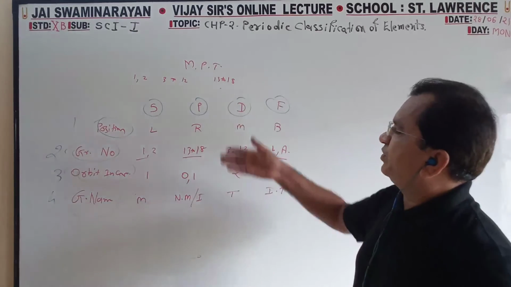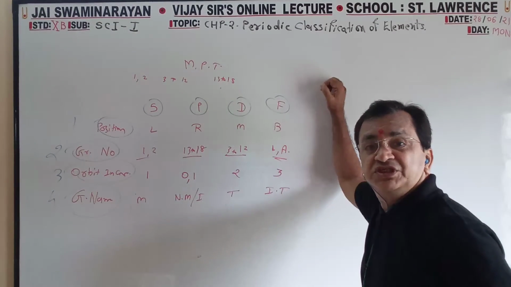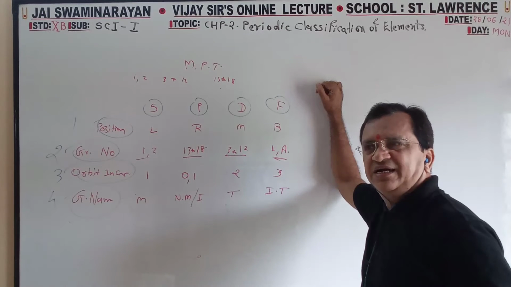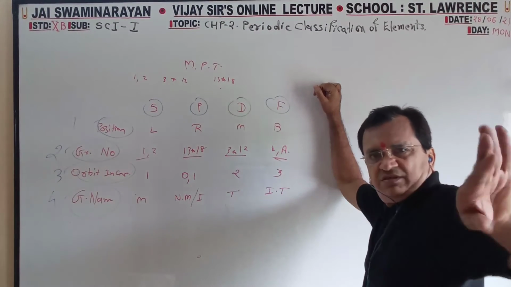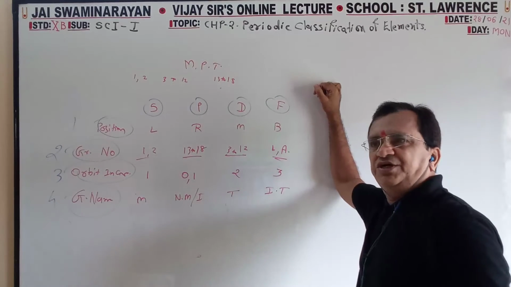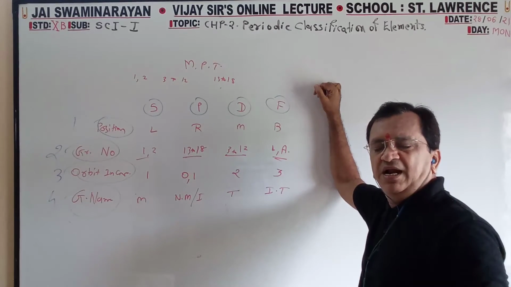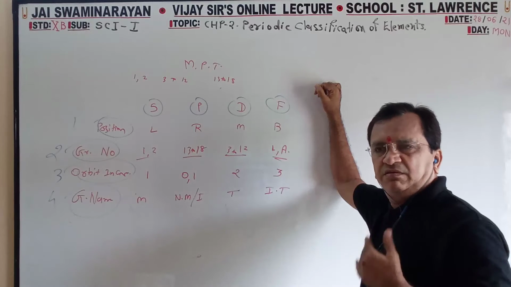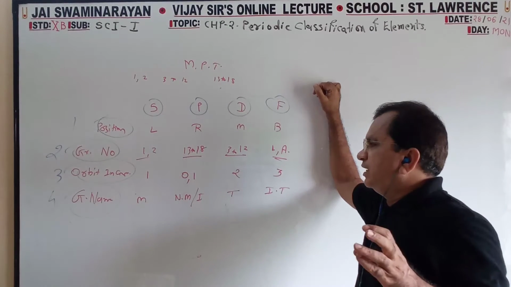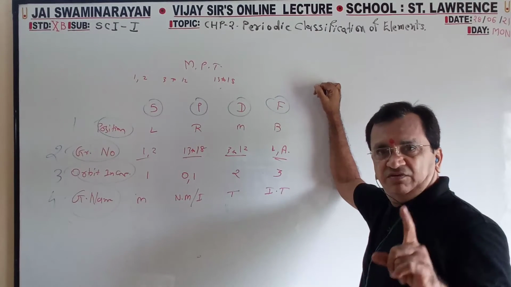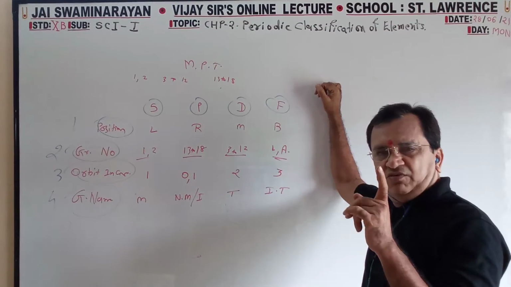So for any group you can write 4 points. Position: where it is, left side, right side, middle, bottom. Group numbers 1 and 2, 13 to 18, middle 3 to 12, lanthanide and actinide. How many orbits incomplete? 1 only, or 0 or 1. Why 0?